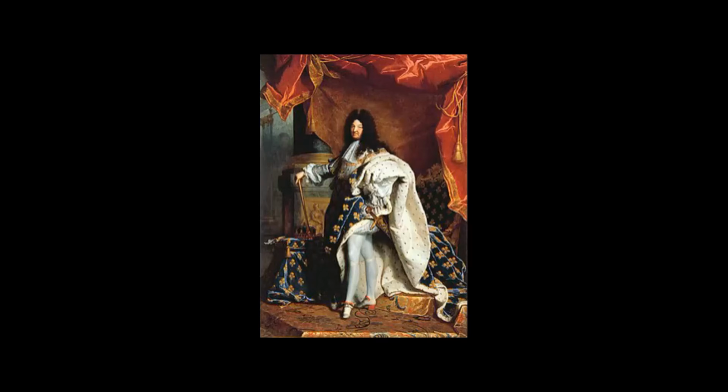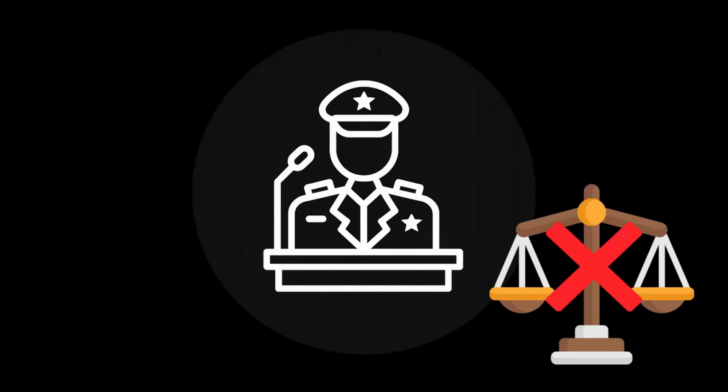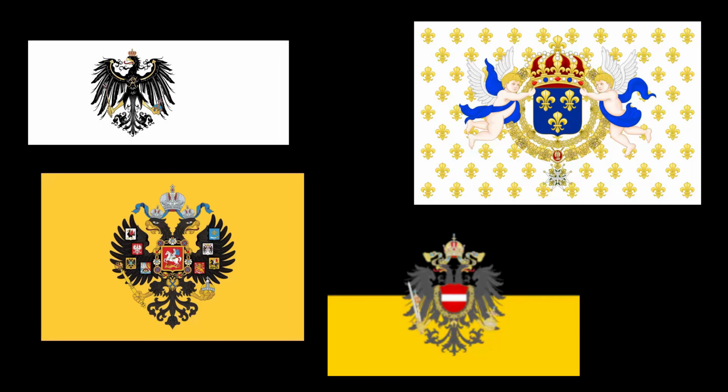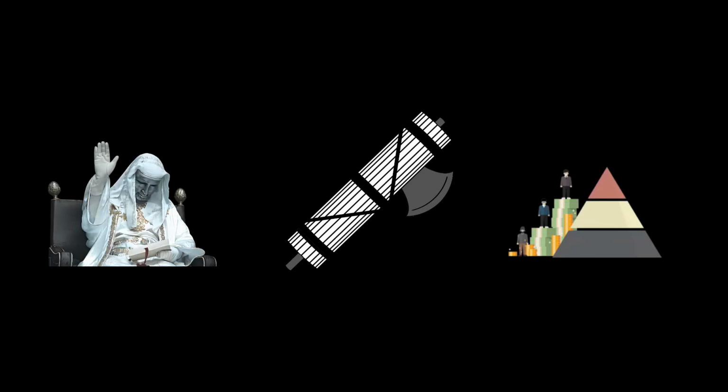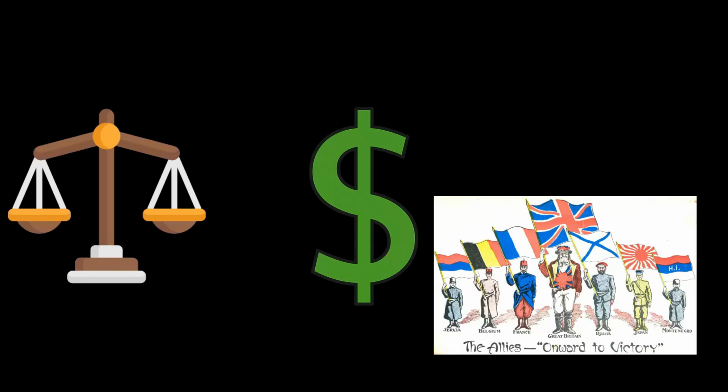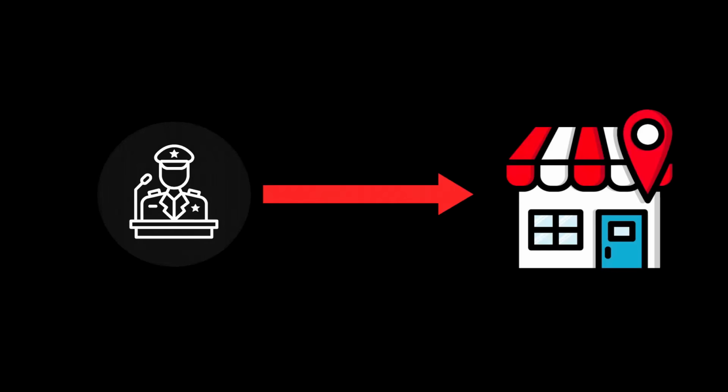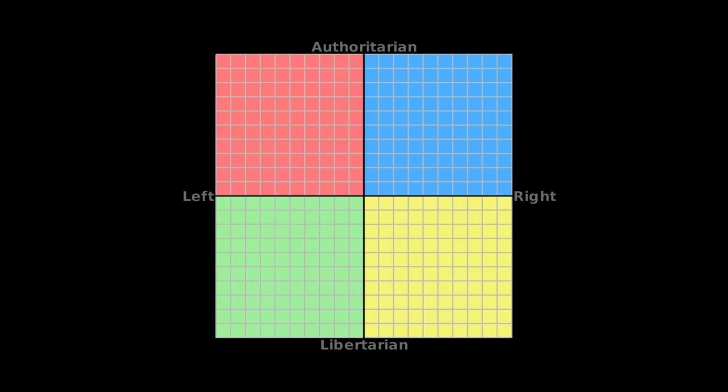Another ideology sometimes associated with the authoritarian right is absolute monarchy. In this system, all political authority is concentrated in a single ruler, usually a king or queen, who governs without democratic limitations. Historically, many European states operated under absolute monarchies before modern democratic systems developed. There are also other ideologies in this quadrant that emphasize national strength, traditional hierarchy, and strong leadership. These ideologies often argue that stability, national identity, and economic growth are best achieved through strong centralized authority, combined with a market-based economy.